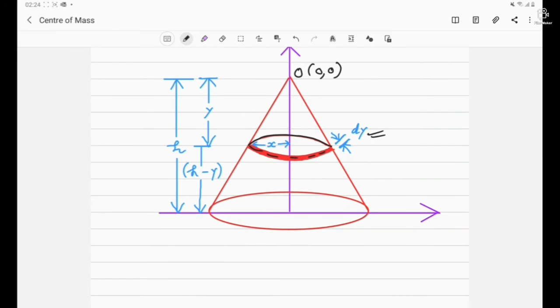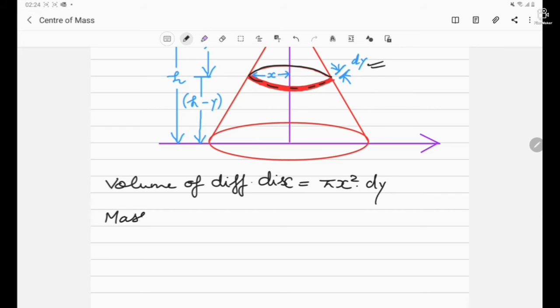Now let's see how to solve the question. First of all, we have to find the volume of the differential disk. So what should be the volume? It will be pi x square, since x is the radius of the disk, multiplied by dy, which is the width of the disk.